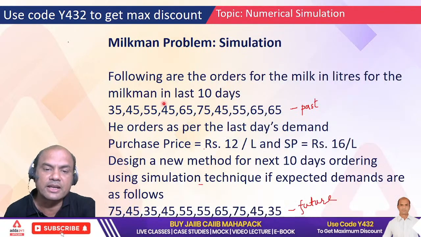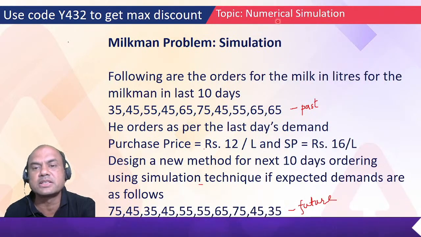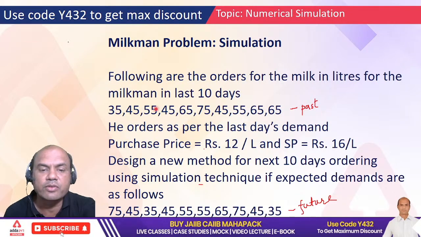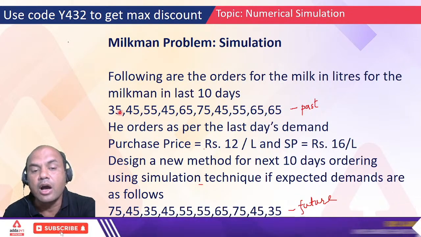Firstly, study the past 10 days. Here, what does simulation say? Always study the past and forecast the future. So the demands are 35 liters, 45, 55, 45, 65. How many are repeated?